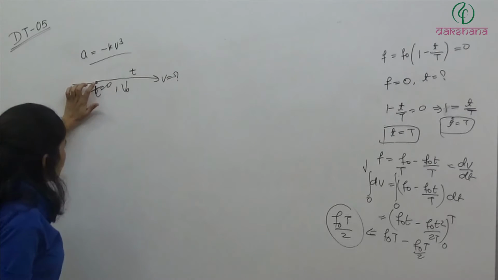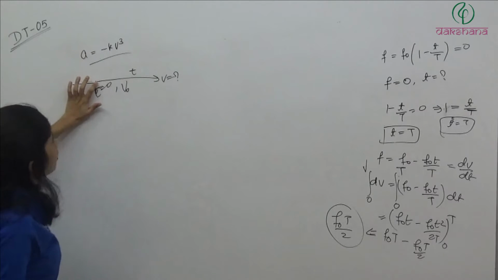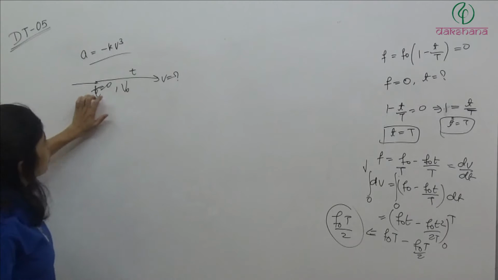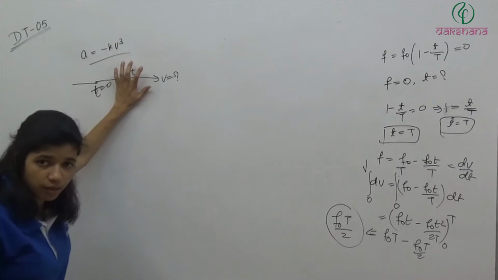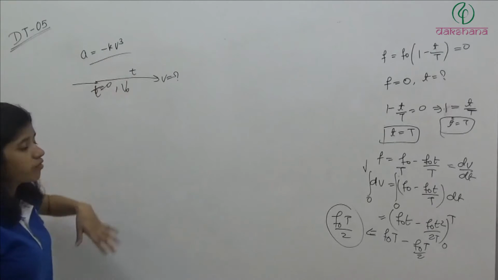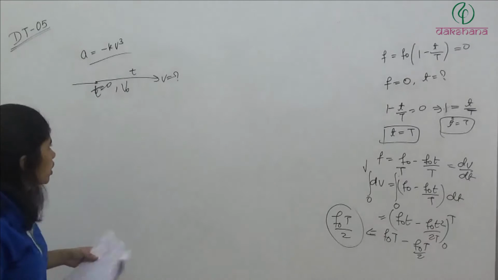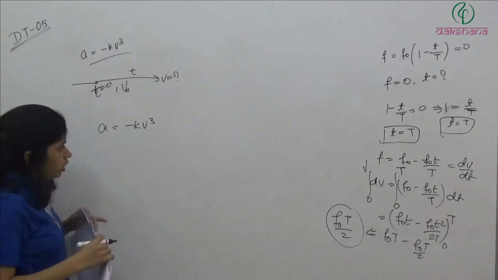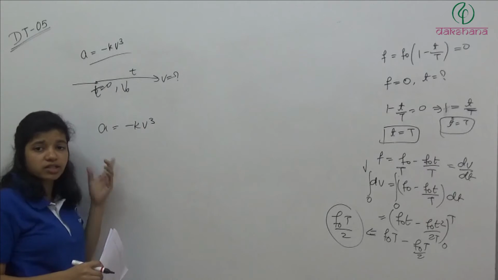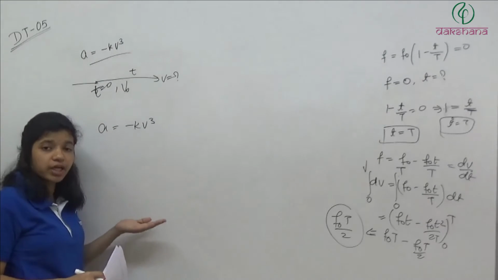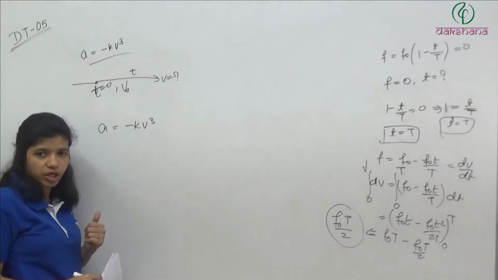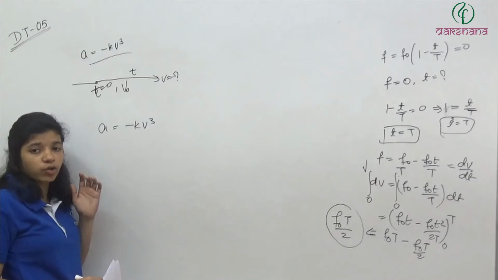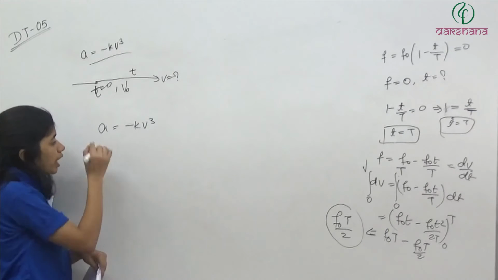So after this instant, after time t, what will be the velocity? Our time is starting from here. We want to find out velocity after this much time. Velocity at this instant is v naught. Acceleration during this period is minus k v cube. Simply we can find out. Here we have a is equal to minus k v cube. Now we want to know velocity at some instant. इसका मतलब we need velocity versus time function. तभी तो we will put the value of t and then we will be able to find out the velocity of the boat. So a को हम क्या लिख सकते हैं?